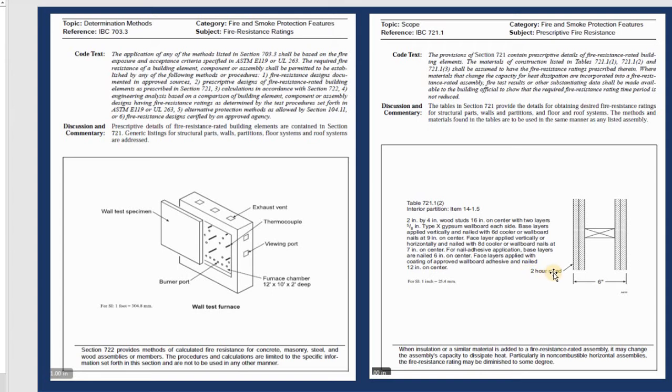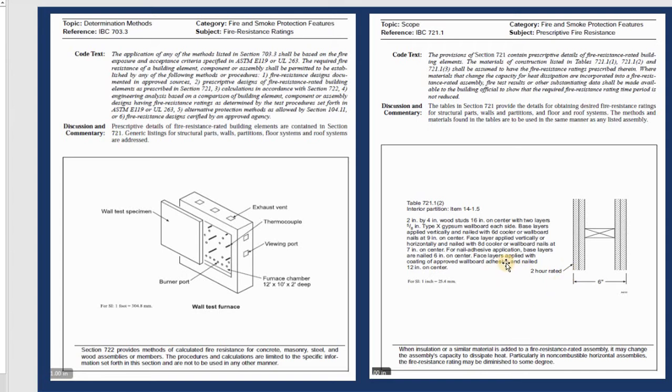If they say 2 hours, that means they have 2 layers of 5/8 gypsum board. That's the material for fire protection. If you look at the section like that, the wall thickness is 6 inches with the 2x4 stud right here in the center. After that you see 2 layers on the left side and 2 layers on the right side, and they say 2 hour rating.